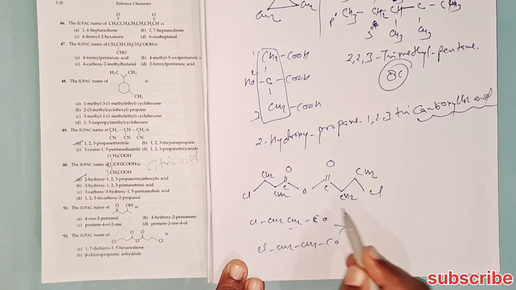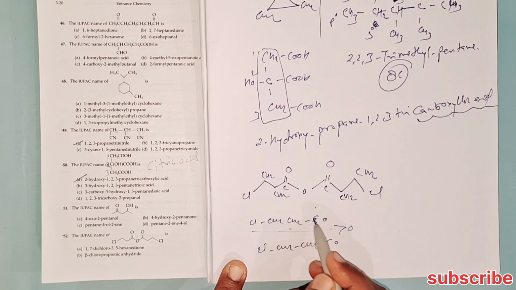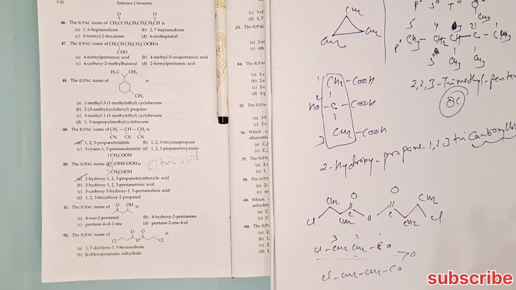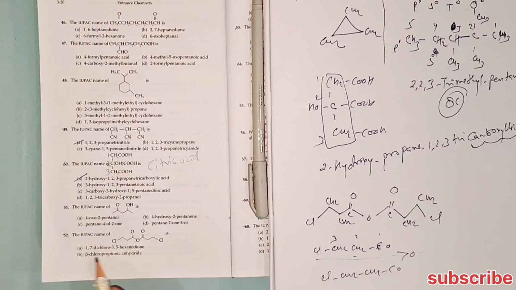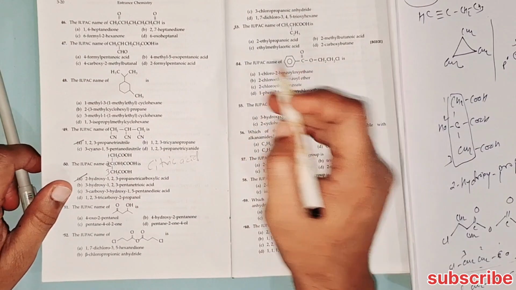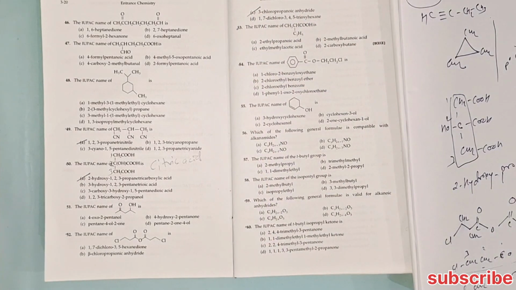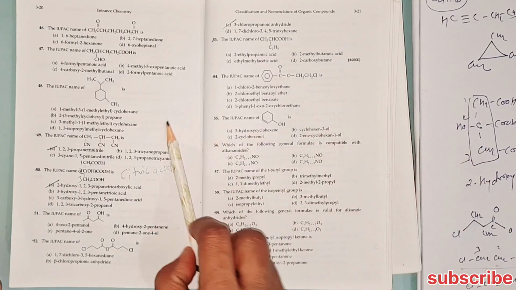This is the anhydride functional group, and here an equal number of carbons is present. Therefore, prop, and this is 1, 2, 3. So the name will be 3-chloropropanoic anhydride. 3-chloropropanoic anhydride is the correct answer.